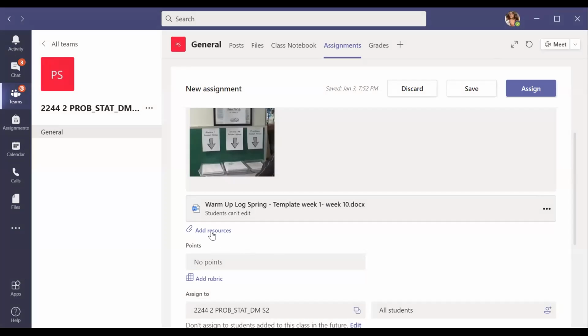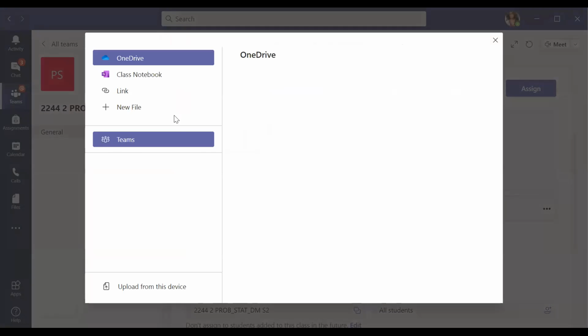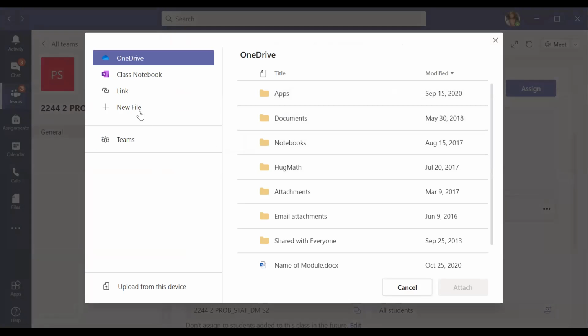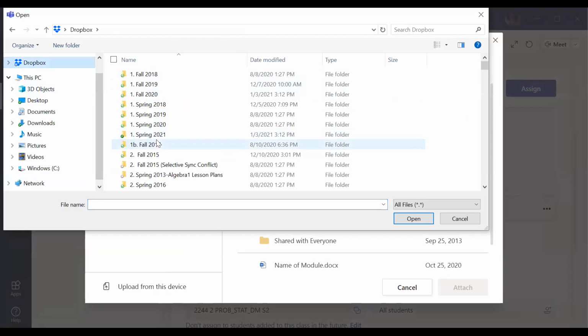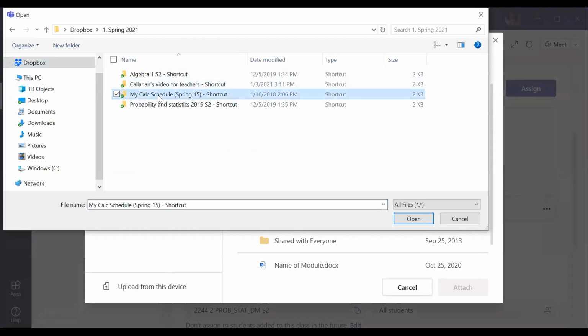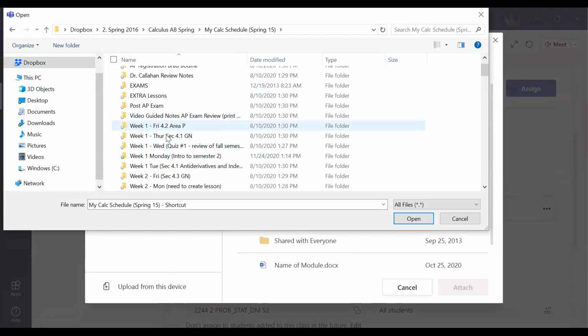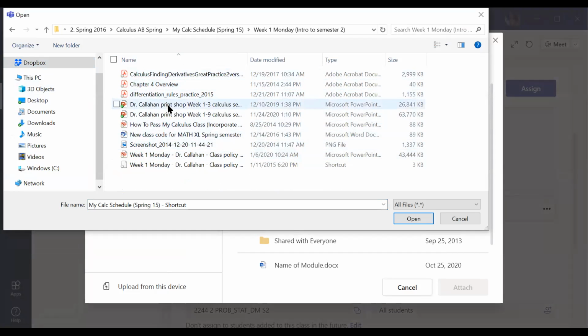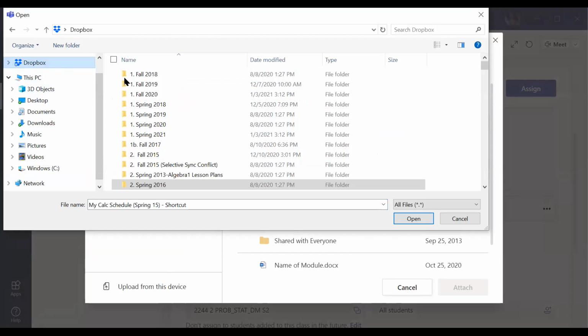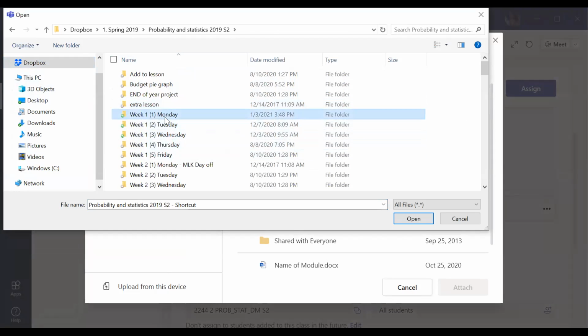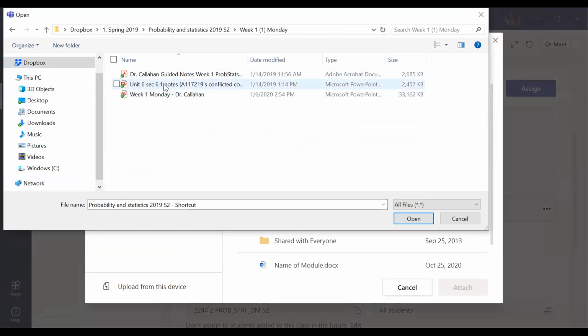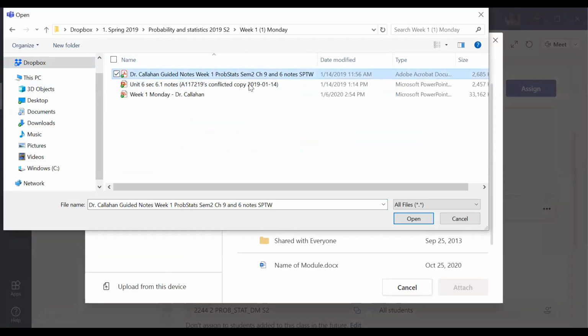Done. In addition to that, I'm going to attach your guided notes for this class. Here's your prob and stats. Oops, no, prob and stats, not calculus, Callahan. Come on now. Let's go back to this one more time. Sorry about that. And this is your guided notes right here.